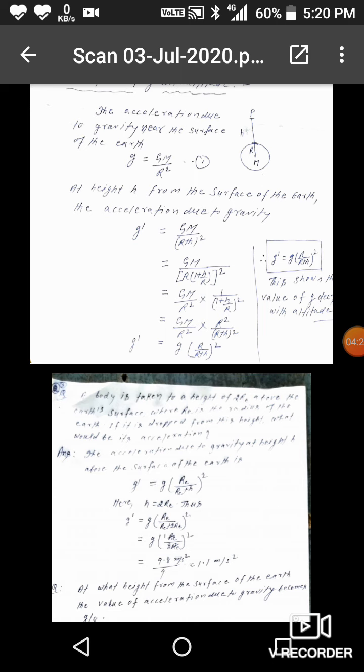Answer, we know that g dash is equal to g into (Re by Re plus h) whole square. This is acceleration due to gravity at altitude, and according to the question, h is equal to 2 Re. Therefore g dash is equal to g into (Re by Re plus 2 Re) whole square, or Re by 3 Re whole square. Re to Re will be cancelled, that is 9.8 by 9, which is equal to 1.1 meter per second square.